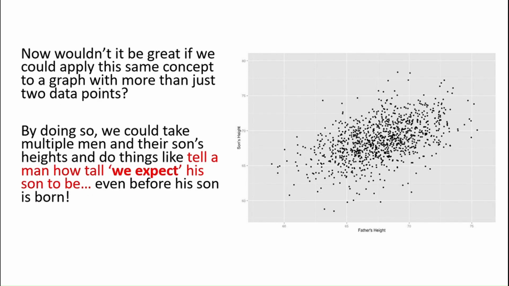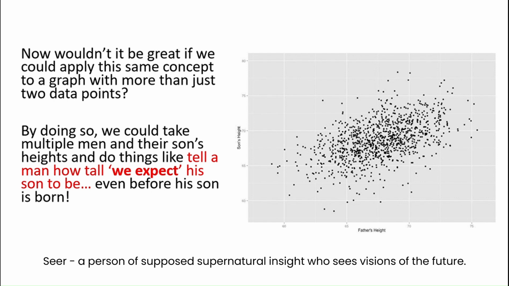So wouldn't it be great if we could apply this same concept to a graph with more than just two data points? So imagine all of these points here. In this graph, on the x-axis we have father's height, and on the y-axis we have son's height, and we have a lot of data points here. By applying a line to more than two data points, we could take multiple men's and their sons' heights and do things like tell a man how tall we expect his son to be even before his son is born. And congratulations, you have become a seer.